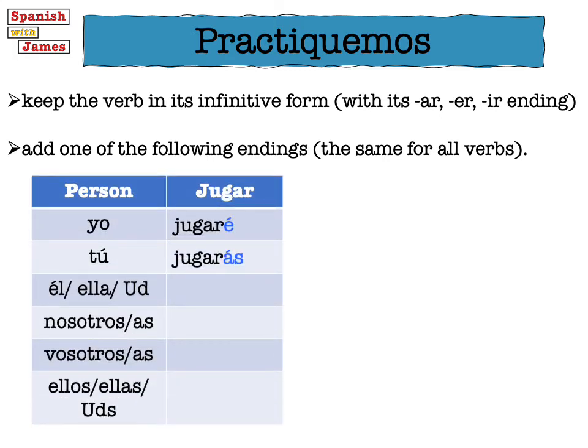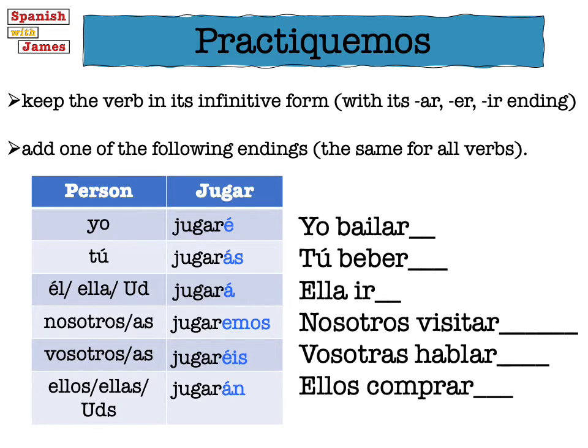So I've got them here for you again, so you've got a bit of support to do this next activity. If you think you know them, just try not to look at them or cover that part of your screen if you can. So what I'd like you to do now is to pause the video, have a look at each of these verbs. I've written there who's doing the verb, and I just want you to add the right ending. So let's just do the first one together. So yo and bailar, the same example we used at the very start of this lesson. Yo bailaré, so I will dance.